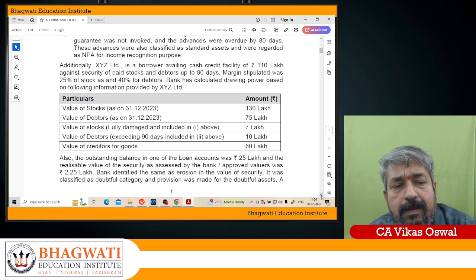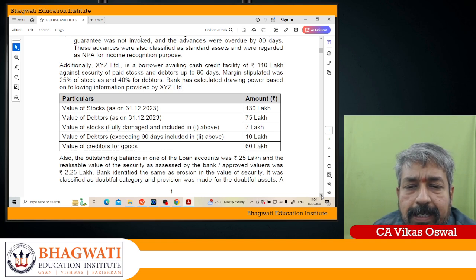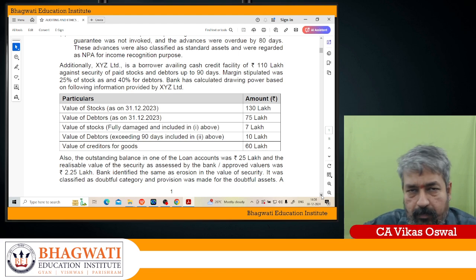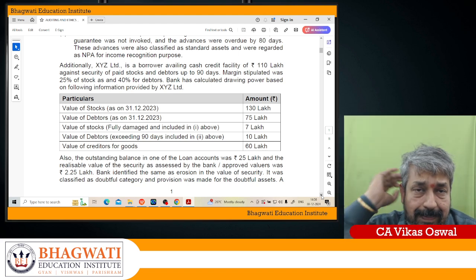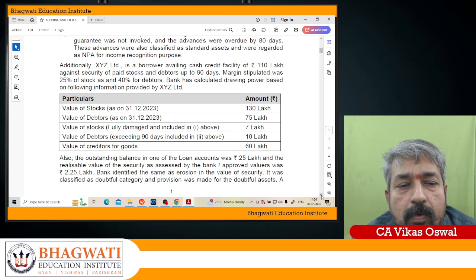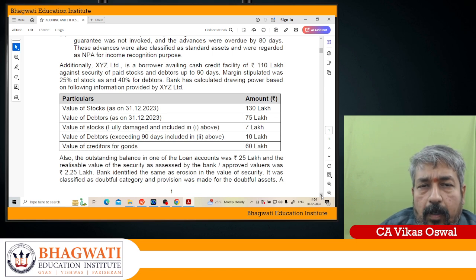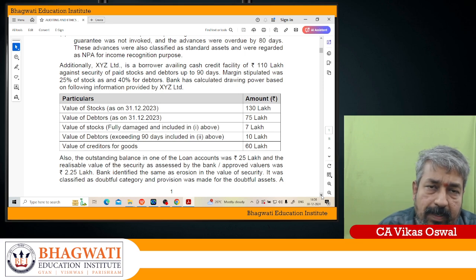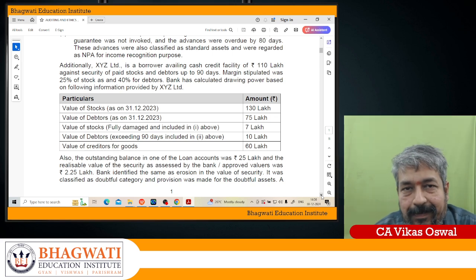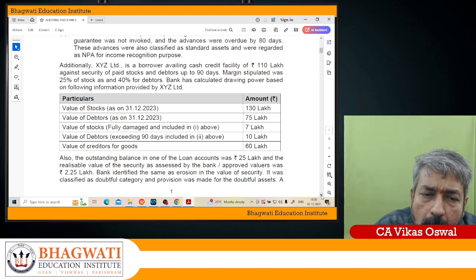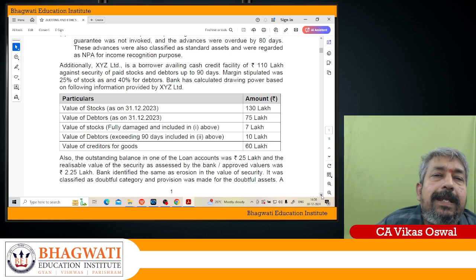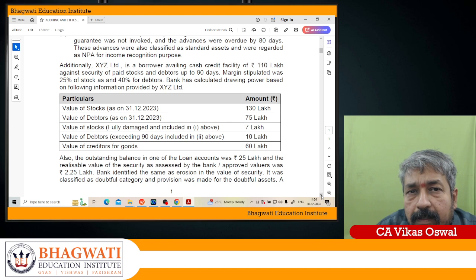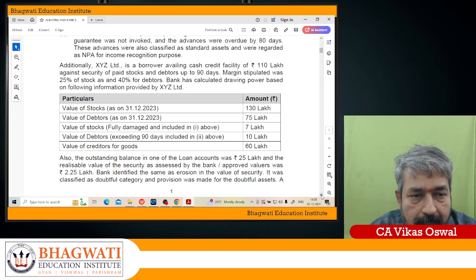And debtors: 75 lakhs minus 10 lakhs which is due for more than 90 days, so 65 lakhs. Of that you have to take 60%, because they are telling you to maintain a 40% margin. That 40% you can't touch, so only the balance 60% you can avail. So on stock, 130 minus 7 minus 60 comes to 63, and 75% of that is around 47.25 lakhs.